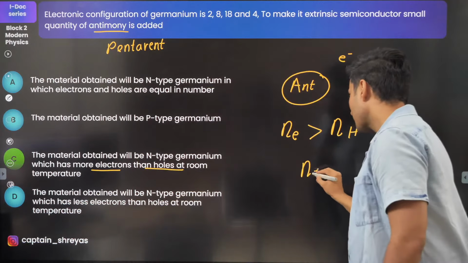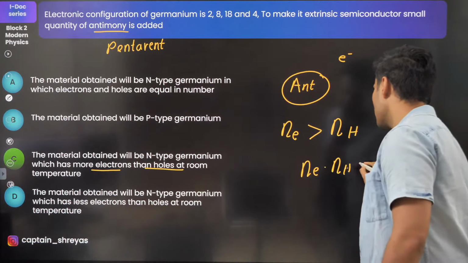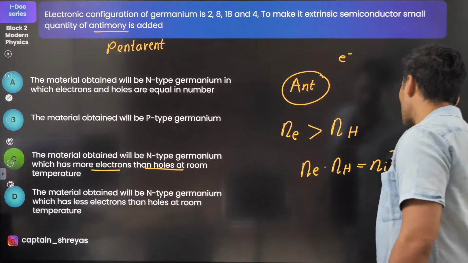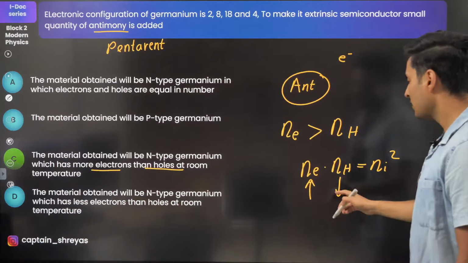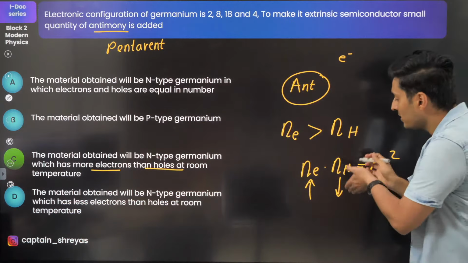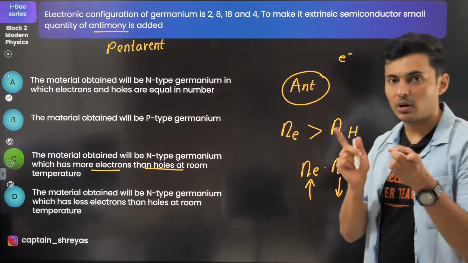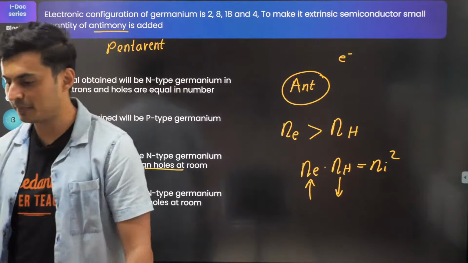Remember the formula, Ne times Nh is equal to ni squared. This is the formula. Here Ne is more, Nh is less. So in P type, holes are more, electrons are less. The product remains constant. Keep this in mind.